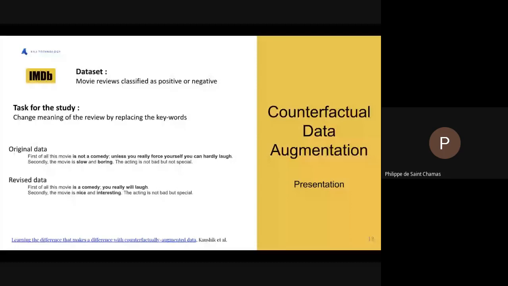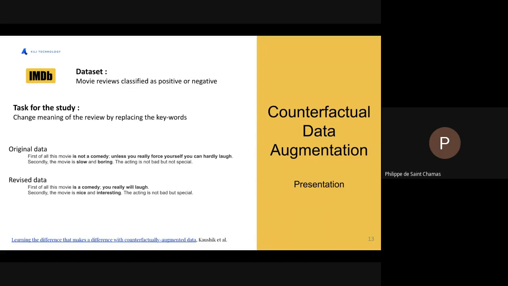And the task will be a little different, as in counterfactual data augmentation, we ask labelers to change the meaning of the review by replacing keywords in it.